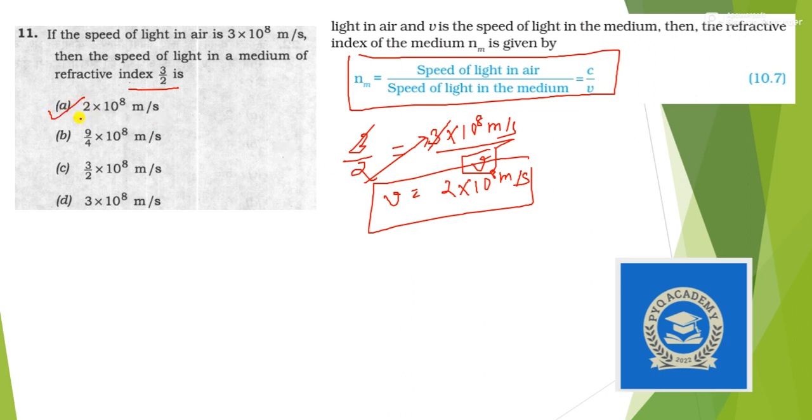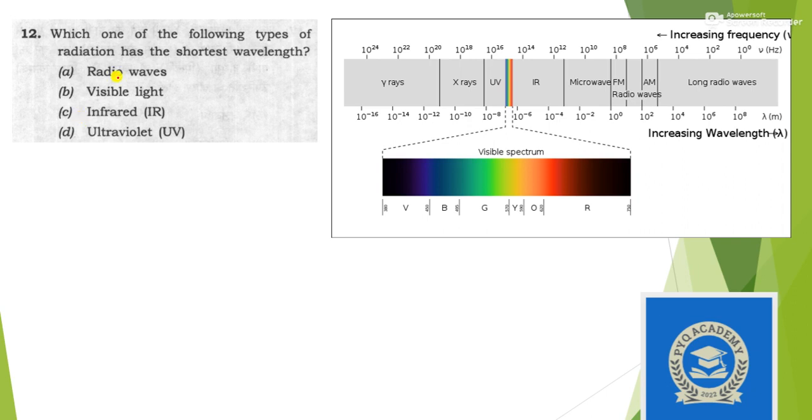Okay, let's move to the next question. Which one of the following types of radiation has the shortest wavelength? The question is asking, within these four options, which one has the shortest wavelength. From this image, the wavelength decreases when you move from radio waves towards gamma rays.